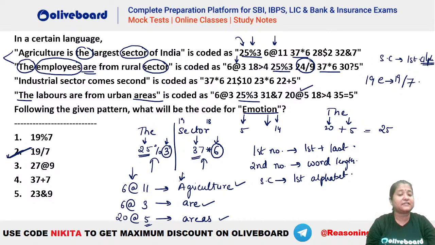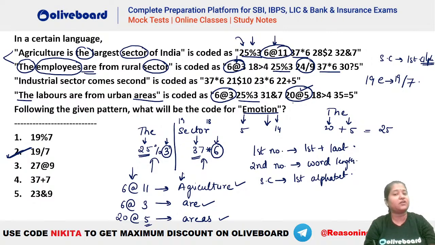Now, how did we understand that the special character is showing the first alphabet? We compared everything where we have common characters. Like here you can see we have 6@11. Similarly, we have 6@3, and we have 20@5 here, right? So wherever you have @ you have compared those values.